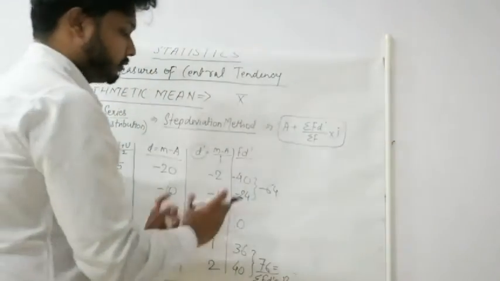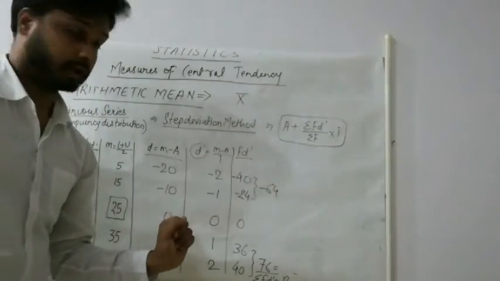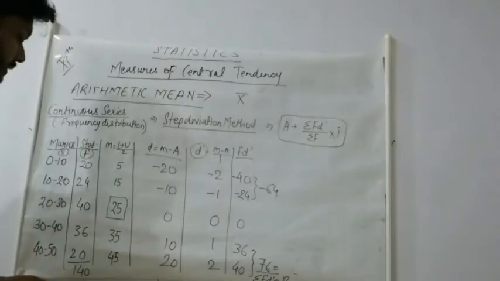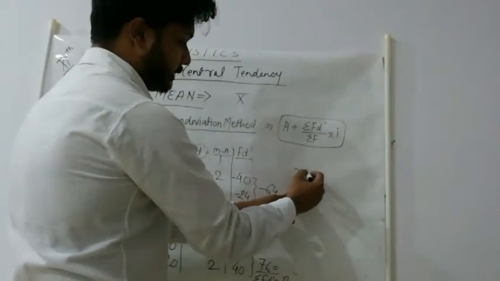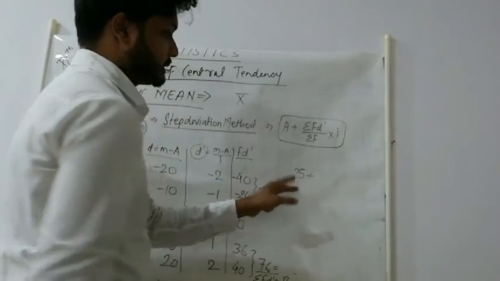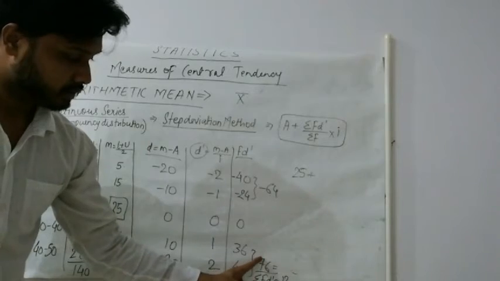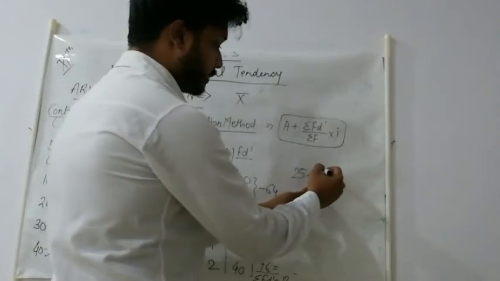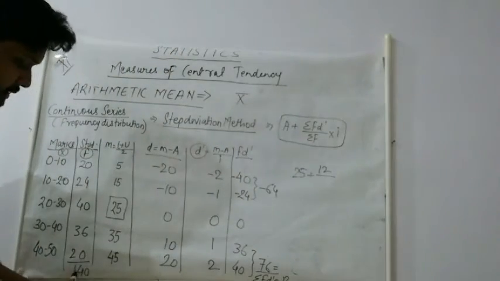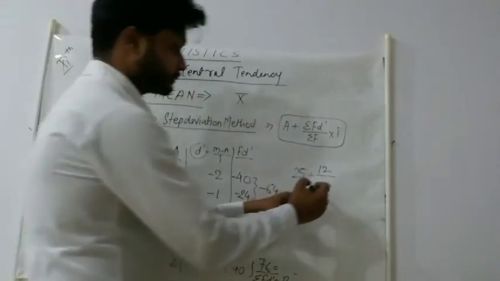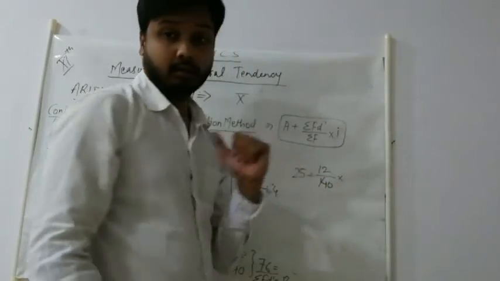Okay, we will put into the formula. All the values that we need we have got here. A, assumed mean. Our assumed mean was 25. Right, here 25 plus summation of f d dash, just now we have got, that is 12 here. Summation of f, how much it is? 140 into i. What is i here?